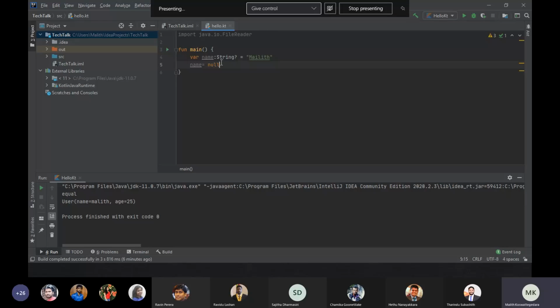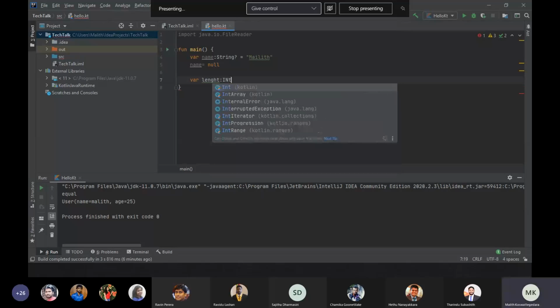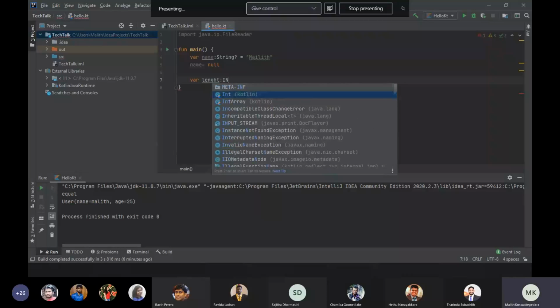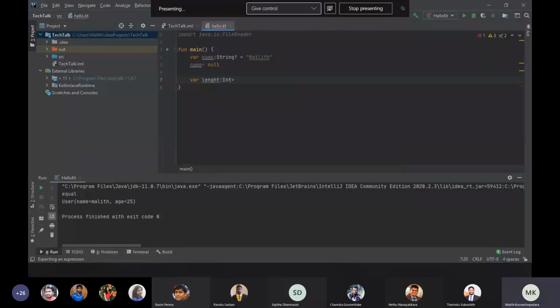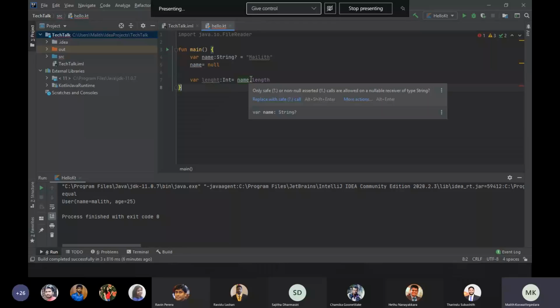Let's say I want to get the length of this string. As you can see, again it will throw a compile time error.